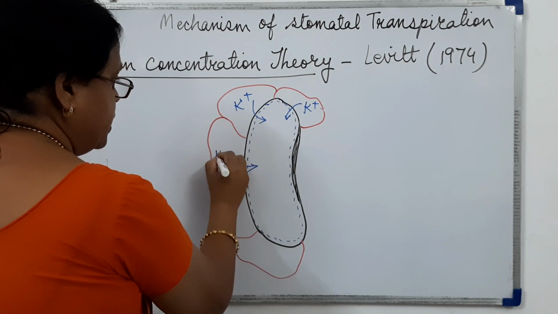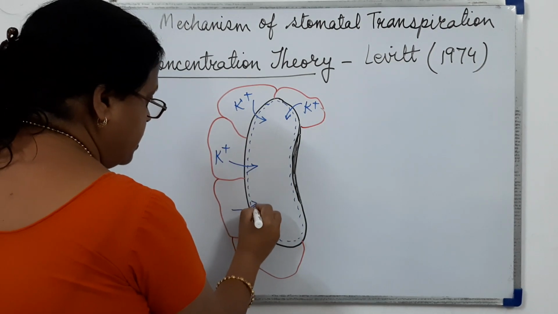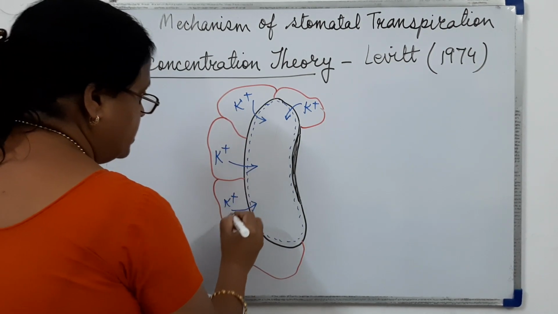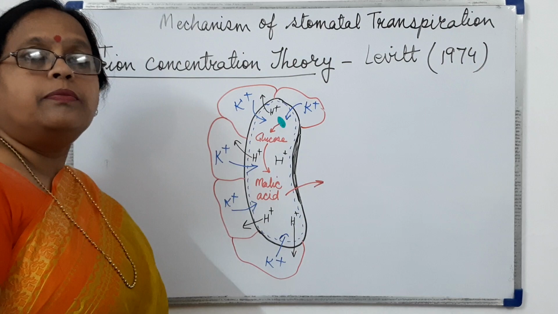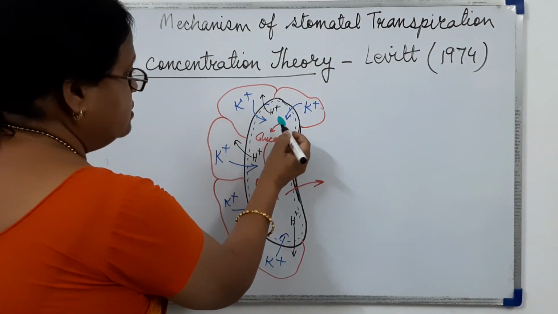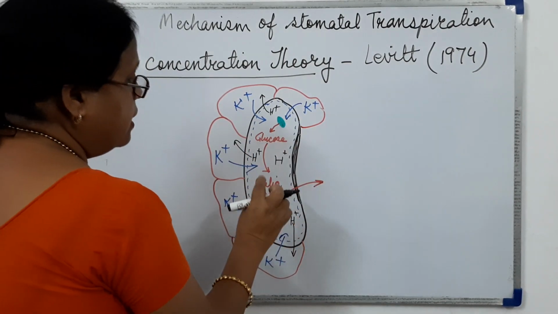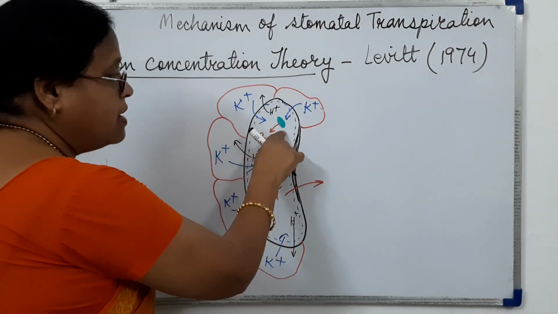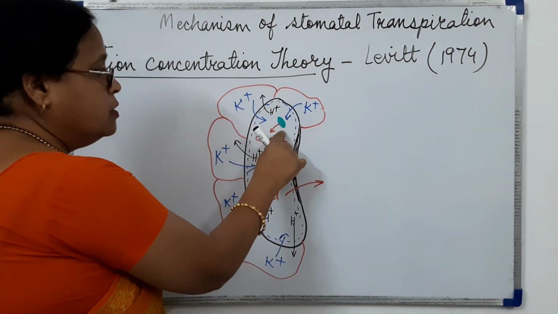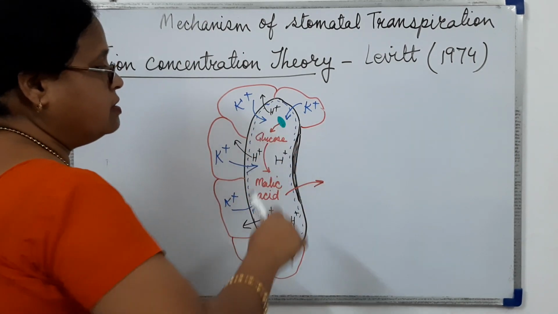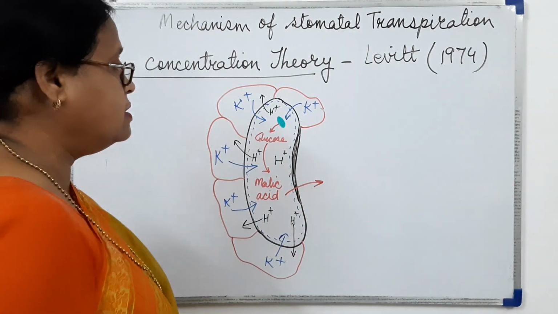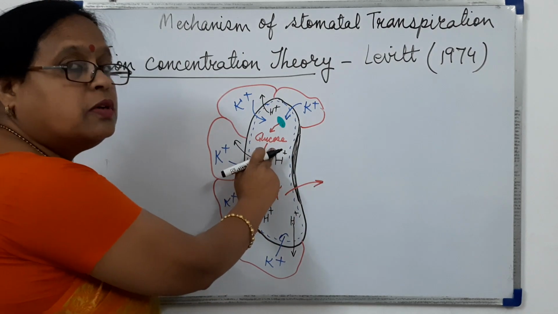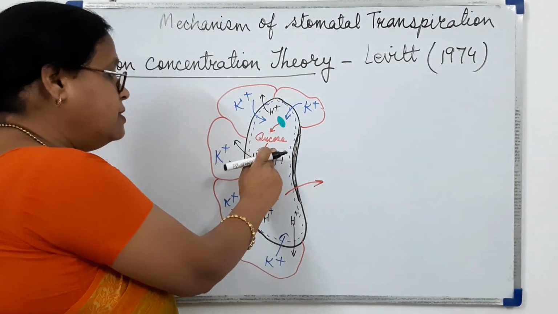From the subsidiary cells, potassium ions are entering inside during daytime, because in the guard cells chloroplast is there, and the chloroplast is doing the process of photosynthesis, and so glucose is synthesized in the guard cells.